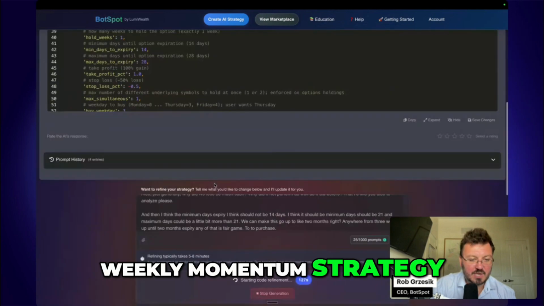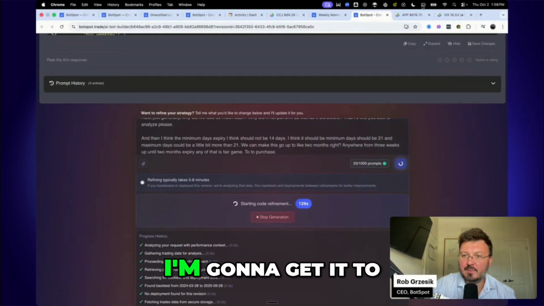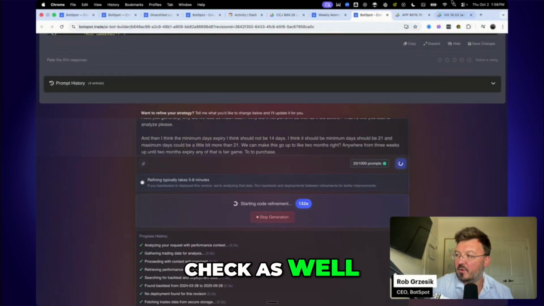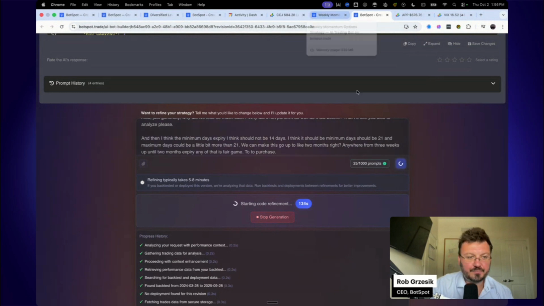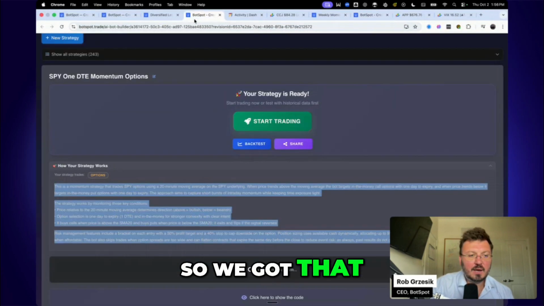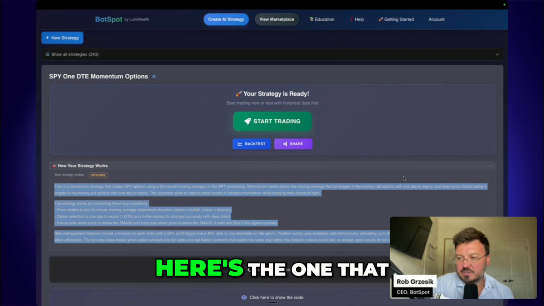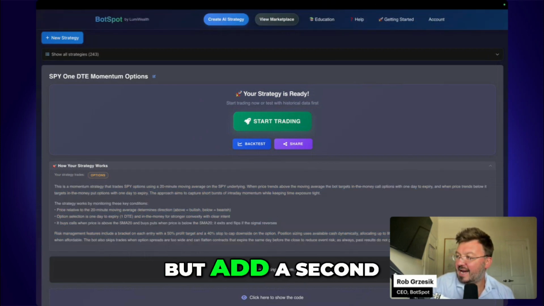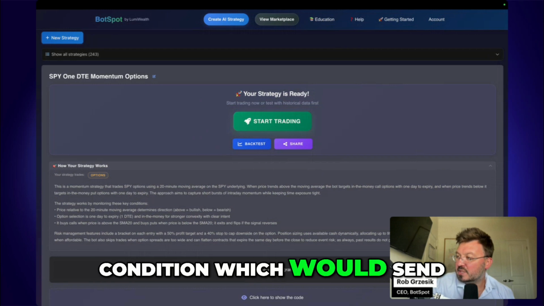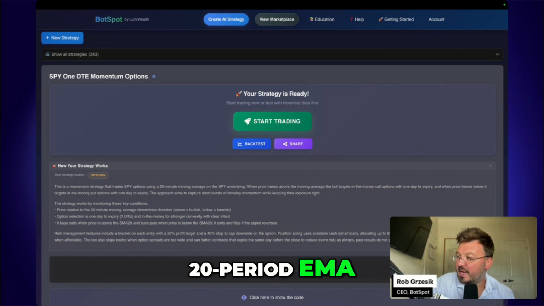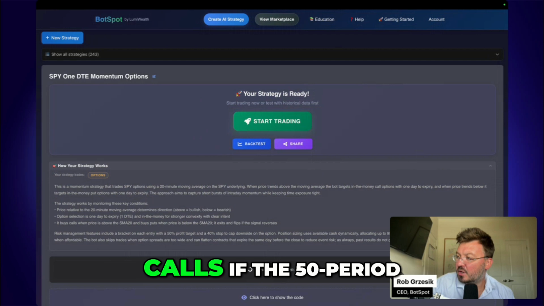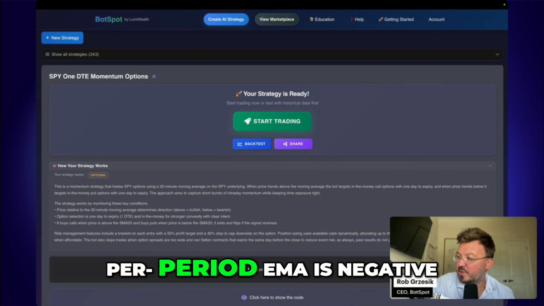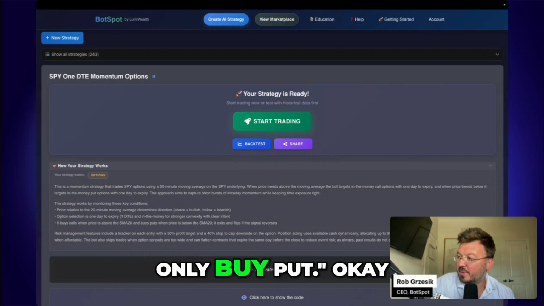All right, the weekly momentum strategy is still generating. I'm going to get it to do the VIX check as well once we're done. Okay, so we got that. Alan, here's the one that you have. You're saying I would love to leave it the same, but add a second condition, which would be the 20-period EMA. So it would buy calls if the 50-period EMA is also positive, and if the 50-period EMA is negative, only buy puts. Okay.